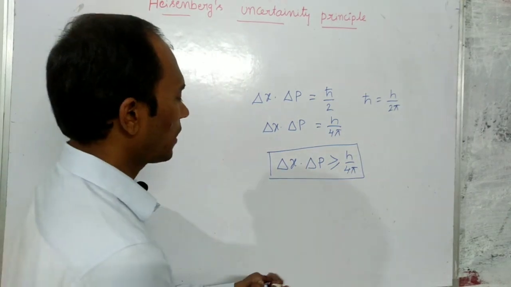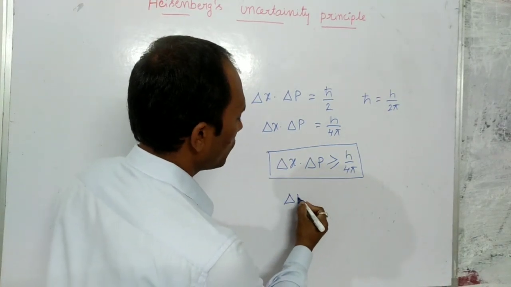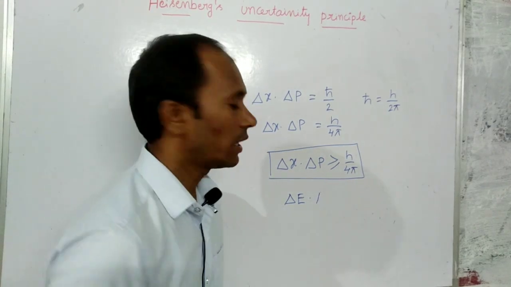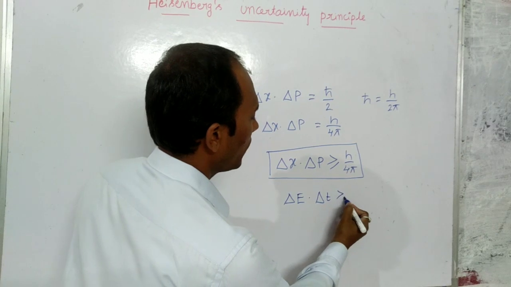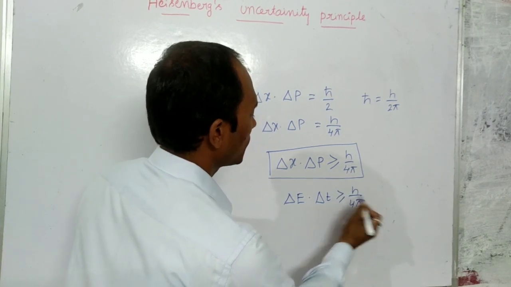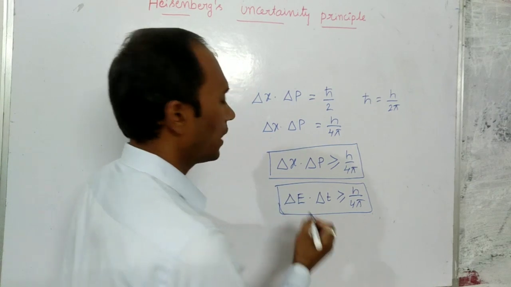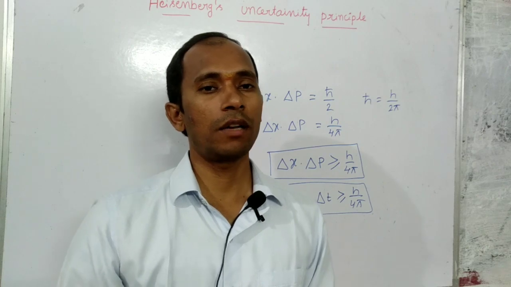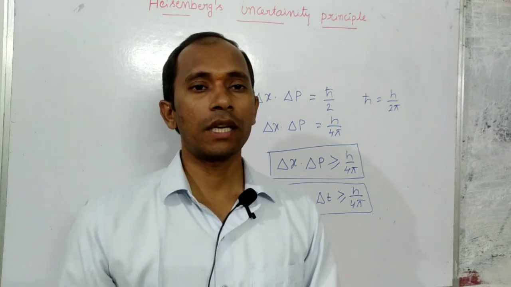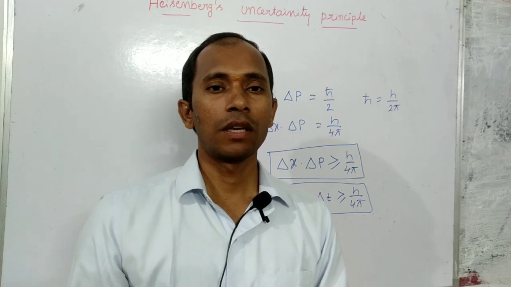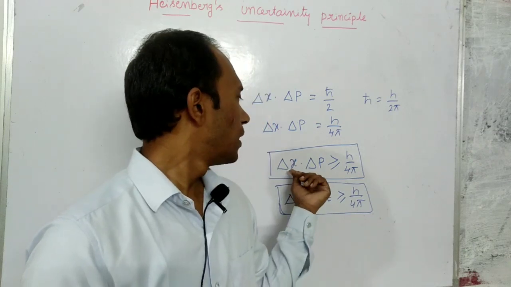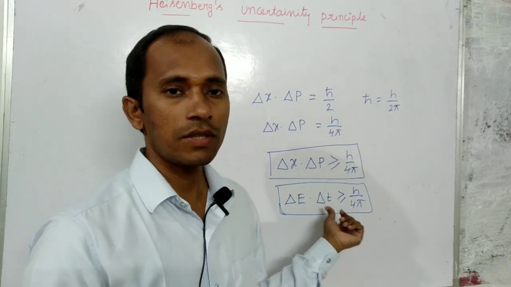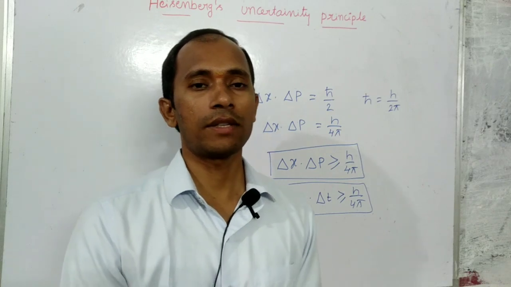Like this, we can write another relation: the change in energy and the change in time product should always be greater than or equal to h by 4 pi. This is also a relation for the Heisenberg Uncertainty Principle. Basically, there is a problem in measuring physical quantities like change in position and change in momentum simultaneously, and similarly change in energy and change in time simultaneously. That is the Heisenberg Uncertainty Principle.